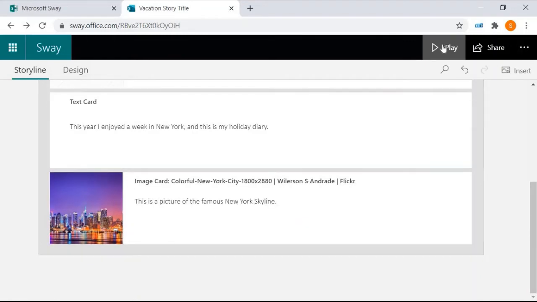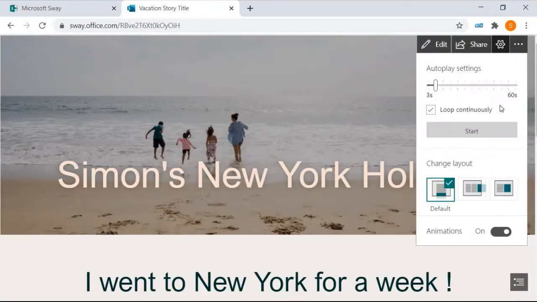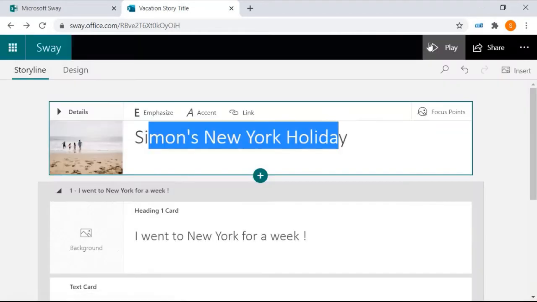And we also looked at how we can play it and how we can also change the way it plays. That was in the cog there. I like this third one because it looks much more like a PowerPoint presentation. So that's really good. I'm going to go back to edit so we can add some more content.